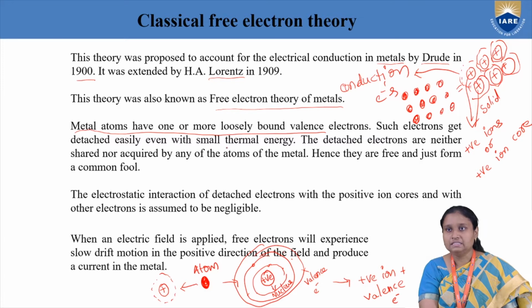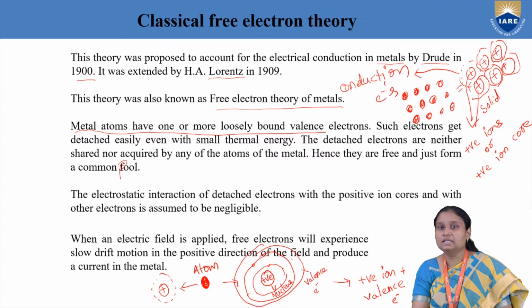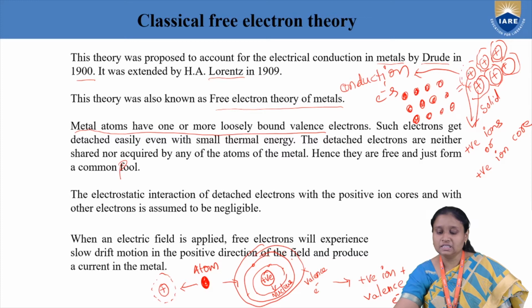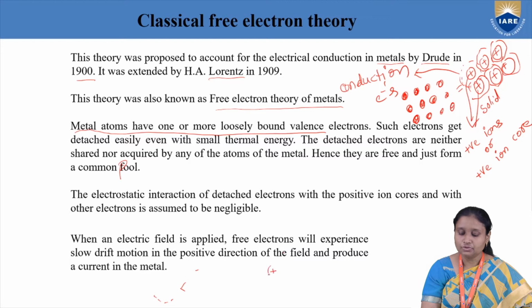These detached electrons, what you will observe here, are not shared or acquired by any atoms. Simply, they easily come out of atoms and move from one atom to another atom, and they form a pool of electrons. In the case of metal, as I told you, we have these positive ion cores, and then we have our valence electrons.